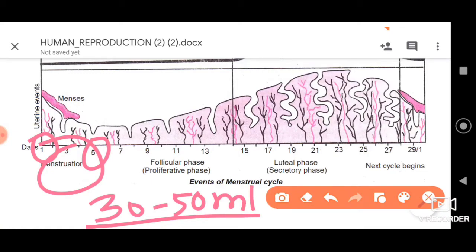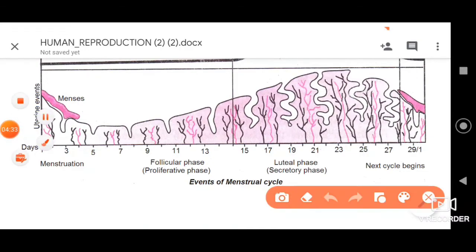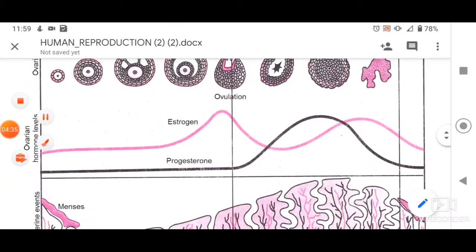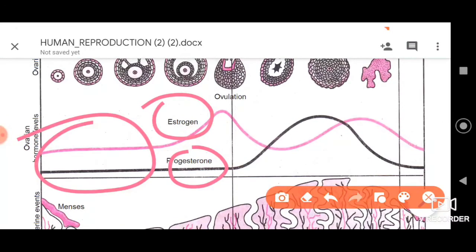Why does this happen? Because there is a decreased level of the hormones estrogen and progesterone. Let me show you here. See, we have the estrogen and progesterone. You can observe here in the 1st to 5th day that there is a decreased amount of these sex hormones of females, that is the estrogen and progesterone. This is what we call menstruation, which occurs in the menstrual phase, dear friends.